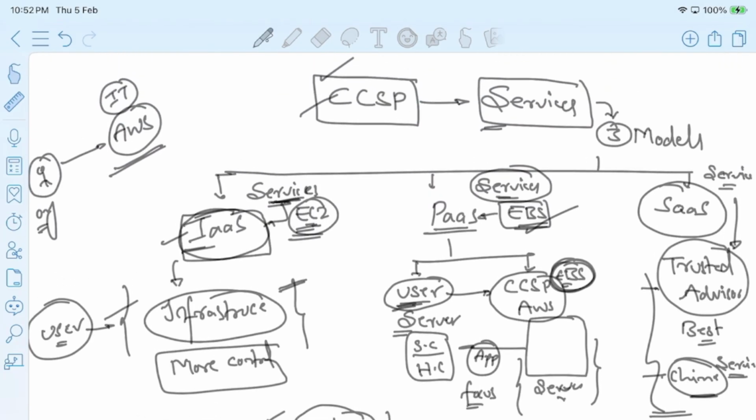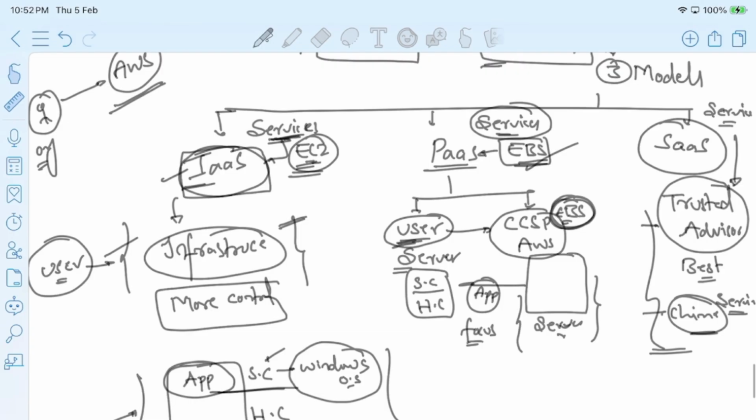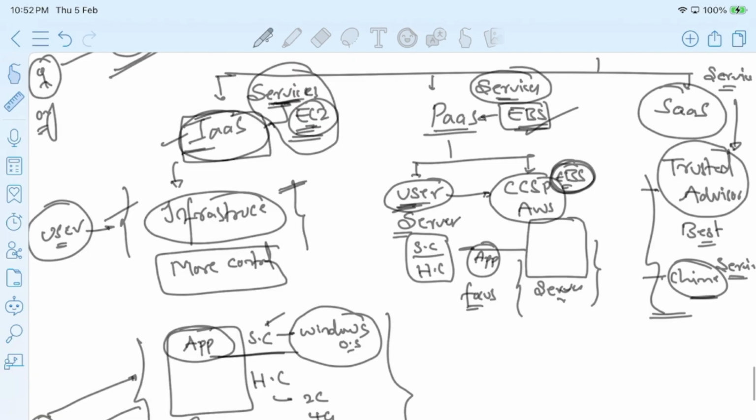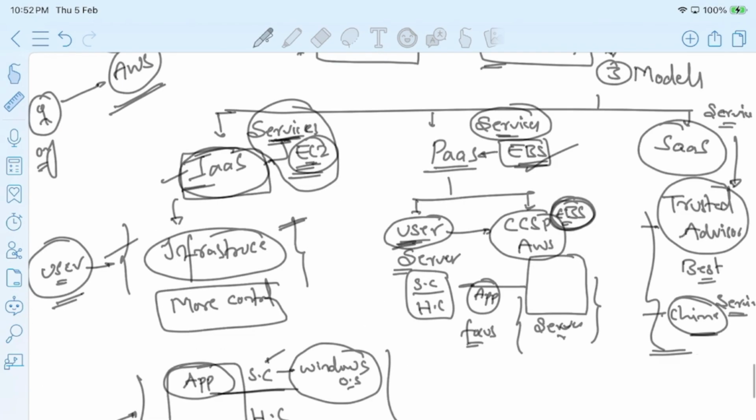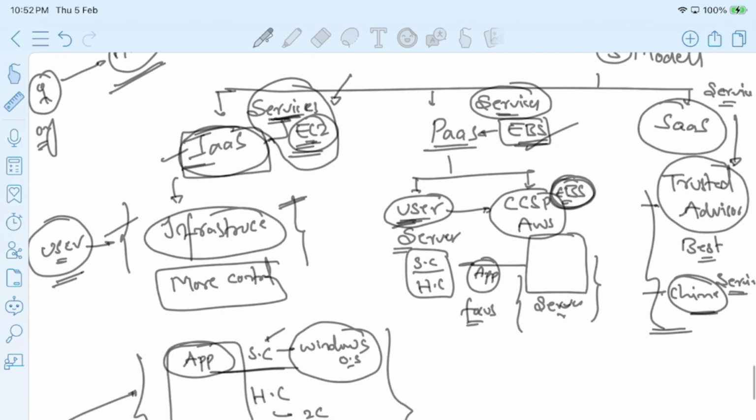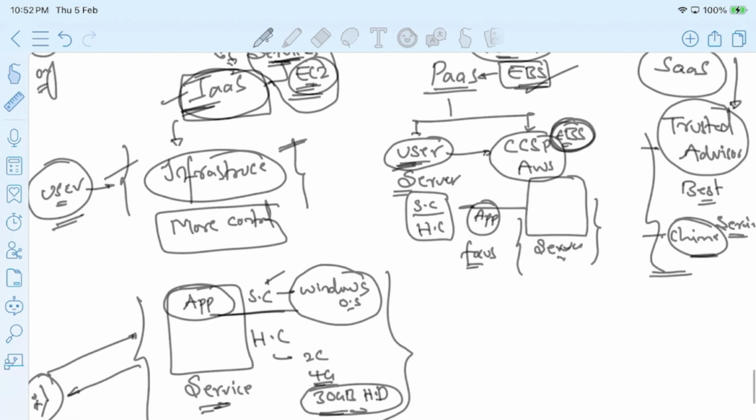So in the cloud computing service provider, it might be AWS, Azure, GCP, etc., they are services which fall under these categories. So it is up to your requirement which type of service you are going to choose, and you need to be aware of what your responsibility is. Because we should not blame the cloud computing service provider for everything. You need to be aware which service you have selected and which category it falls under. If it is infrastructure as a service, it is the user's responsibility to maintain the respective resources. Right? So this is how it works in real time. I hope it is clear to everyone.